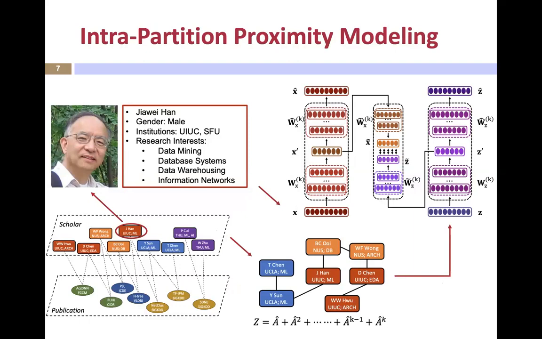We first dig into each partition to model the intra-partition proximity. From the network, we can discover that Professor Han has some co-author relations with other scholars. We first calculate the k-step normalized transition probability inside the scholar partition according to this formula, which can help us obtain the high-order structural proximity for Professor Han. Meanwhile, we extract the attribute information from the attribute set for Professor Han as his attribute features.